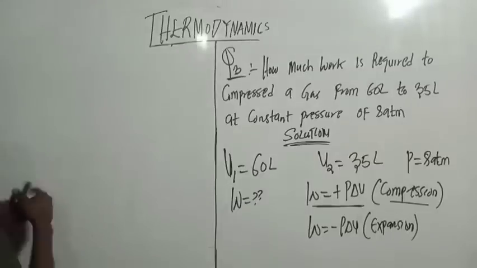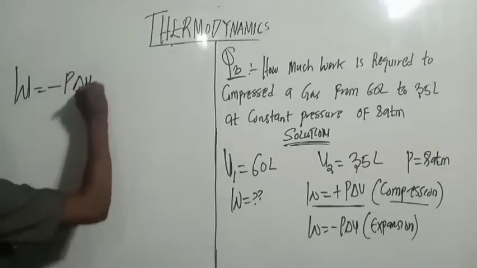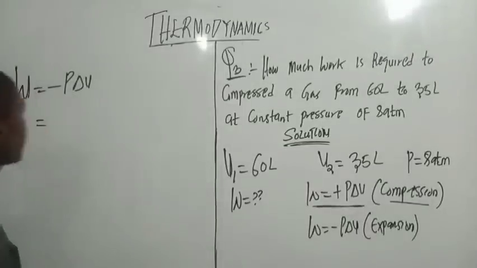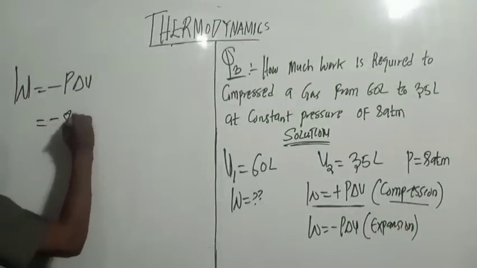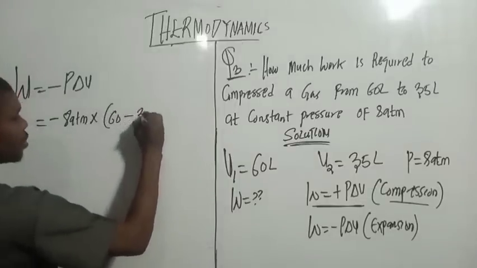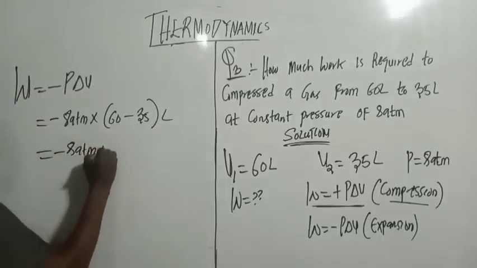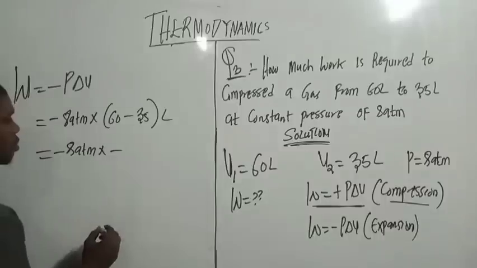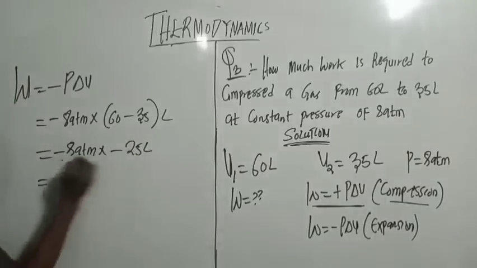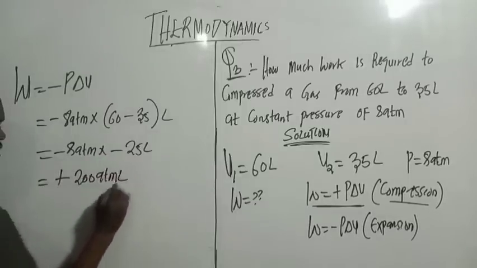If I place minus here, equals minus P change in V. Remember, the final answer should be positive. Just that. So here we have minus 8 atm times 35 minus 60 liter, which is minus 25 liter, right? So it will be minus 8 atm times minus 25 liter. Minus times minus is going to be plus 200 liter atm. Do you see that?